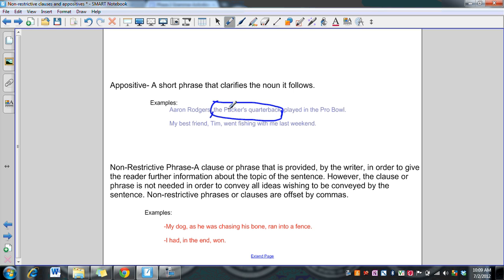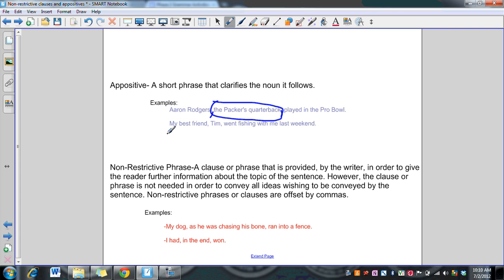Now, the trick to know if the appositive works or not, or any kind of non-restrictive phrase, is you can take the words in between the commas out of the sentence, and the sentence should still be a complete thought, an independent clause. So in this case, we take out the Packers quarterback, and we're left with Aaron Rodgers played in the Pro Bowl. That is an independent clause. It's a complete thought, so this is an appositive.